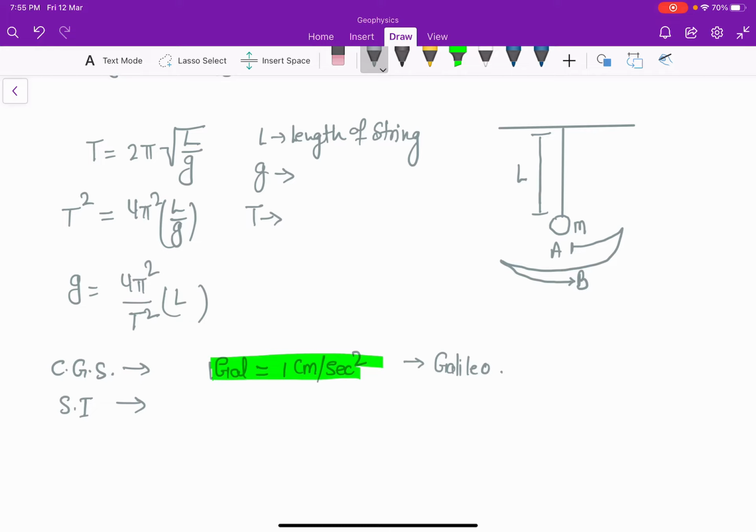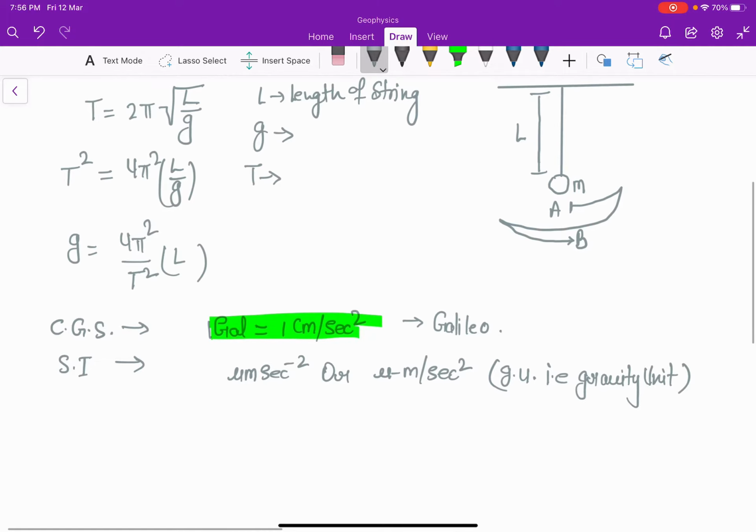SI unit will be in meter per second square or micrometer per second square, or GU, that is gravity unit, and 1 gravity unit is equals to 0.1 milligal.